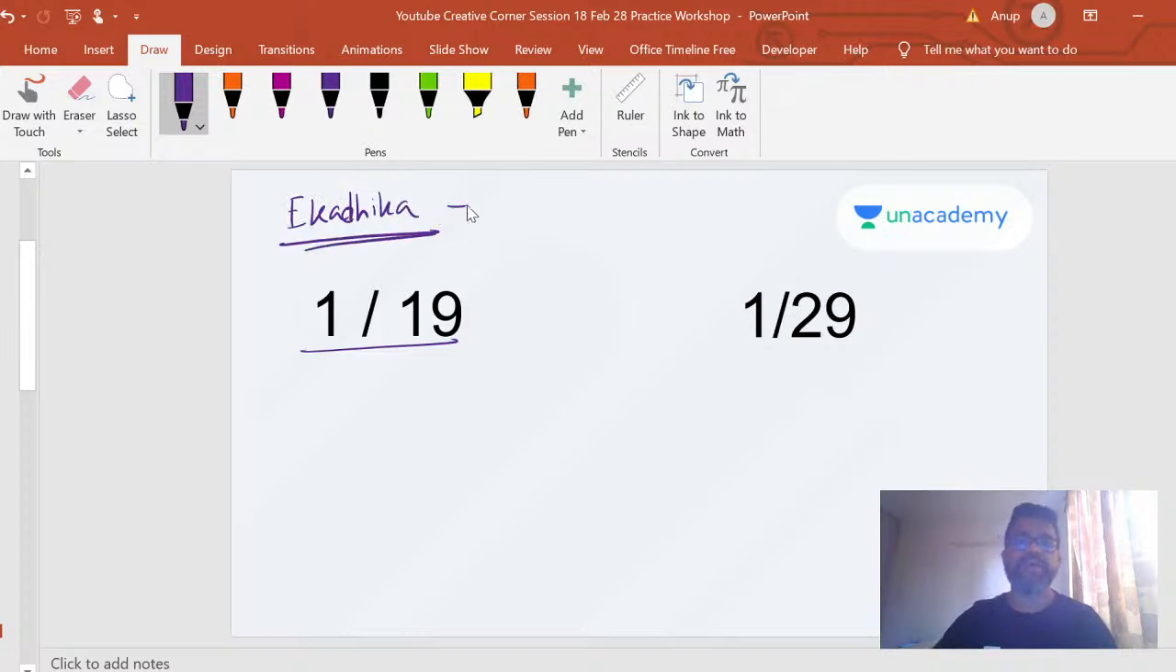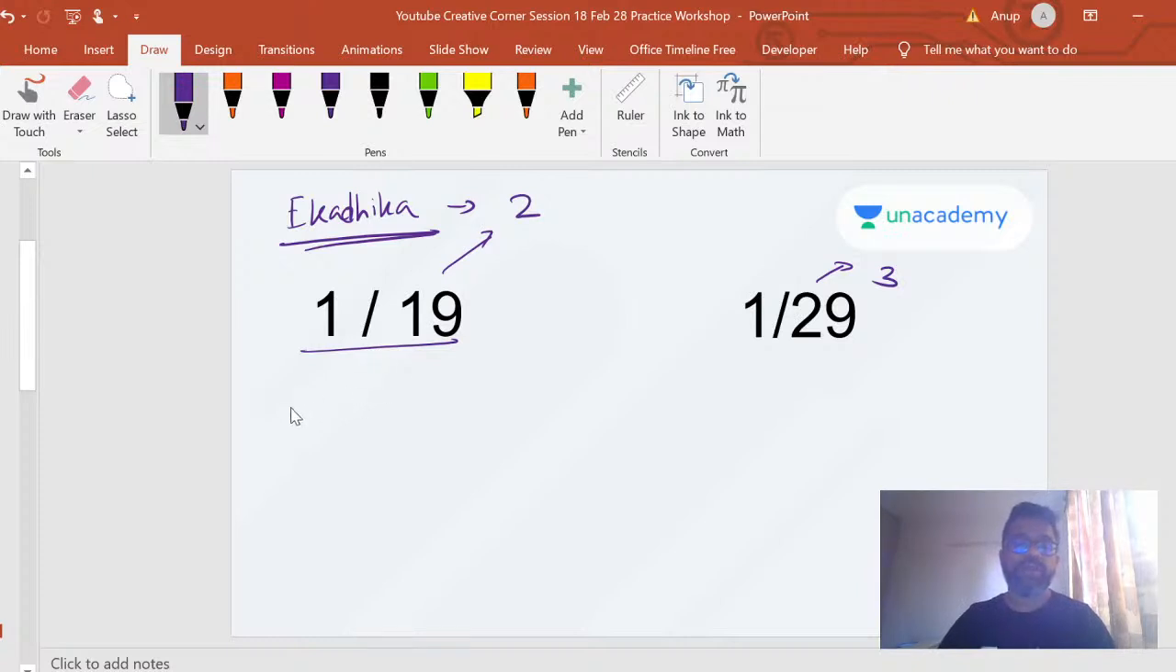Ekadika is represented by 1 more than the number before 9. In this case, the number before 9 is 1. 1 more than 1 is 2. So the ekadika of 19 is 2. The ekadika of 29 is 3. So this is going to be my divisor now. I'm dividing 1 by 19, but instead of that, I will always divide by 2.